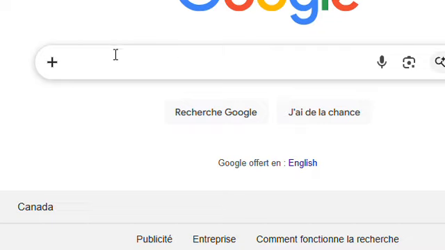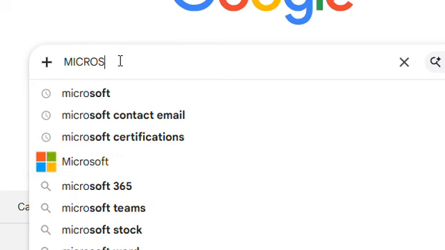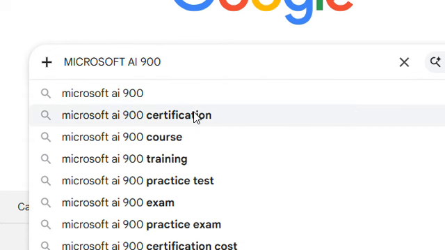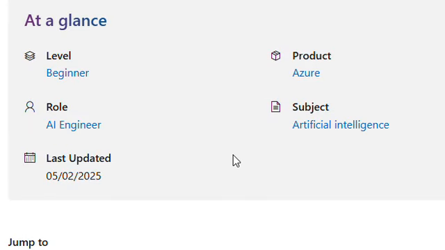Now I'll tell you how to gain that certification, Microsoft AI-900. You need to go to Google and type Microsoft AI 900 certification. Once you type that, it will direct you to this link. You just need to click Microsoft Certified Azure AI Fundamentals.